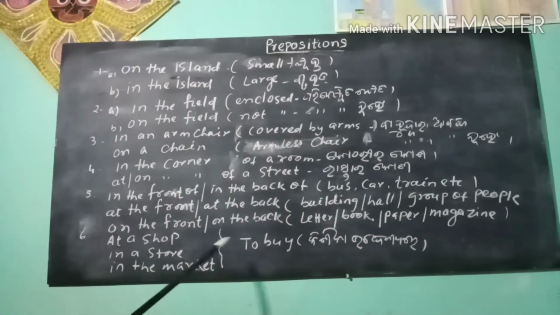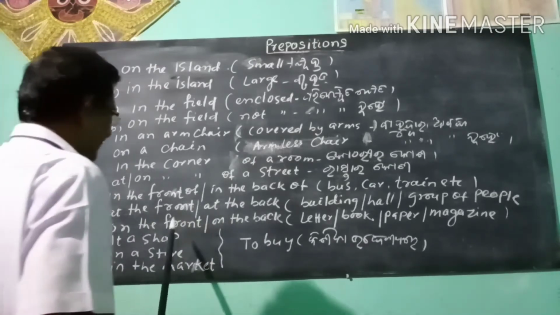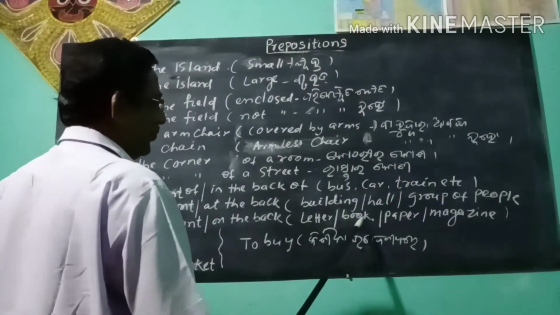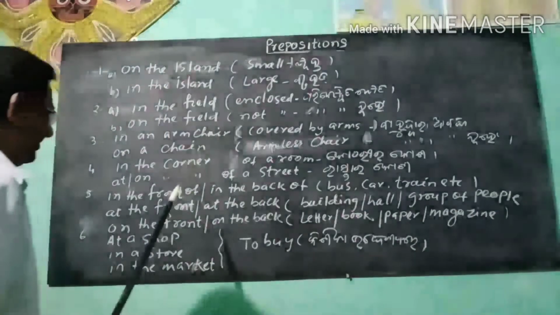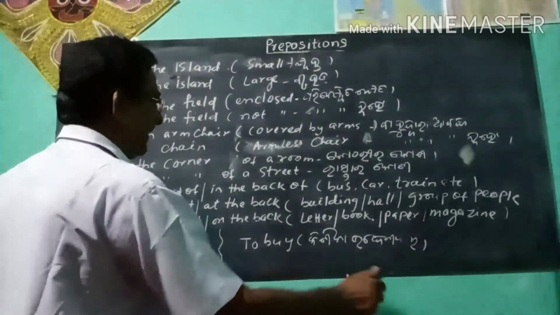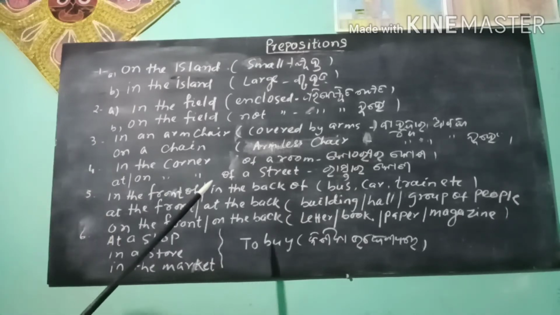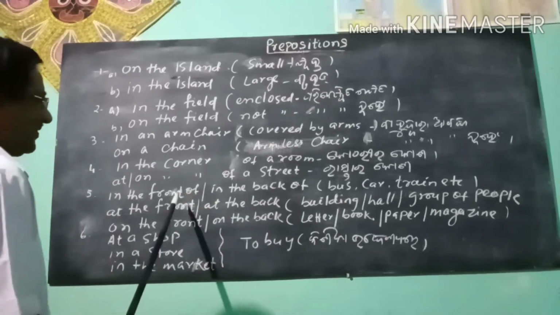Next, on the front, on the back. On the front of a letter, book, paper, magazine. Like this, on the back of a letter, book, paper, magazine. You see how in, at, on are used in the front and the back.